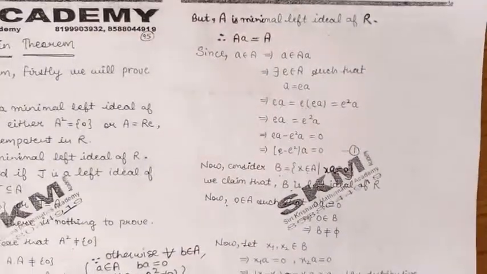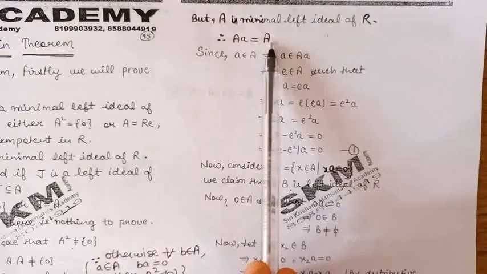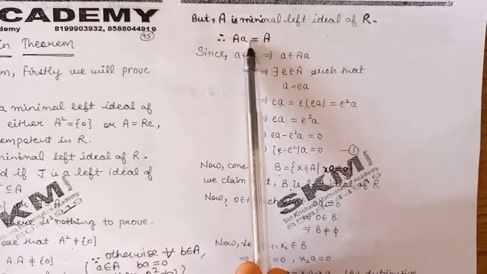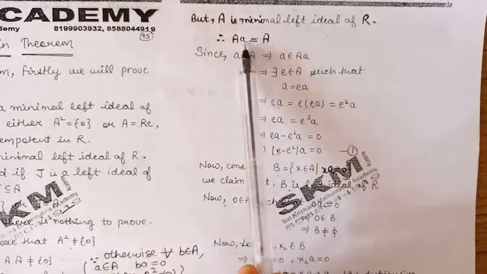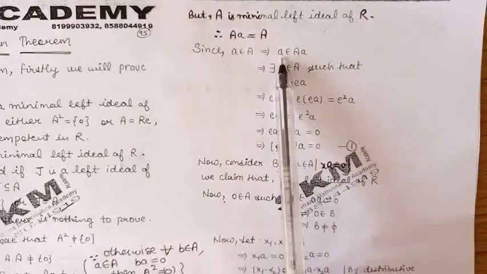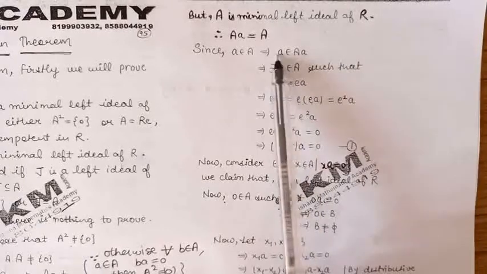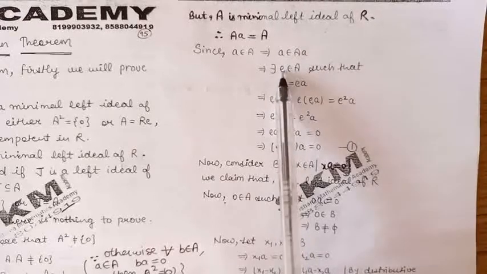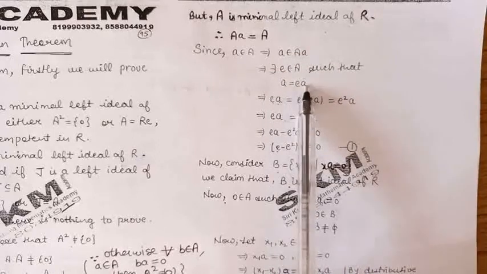Thus we have obtained A into a is the same as A. So we can say that if an element belongs to A, then that will belong to the left ideal A into a. Now a belongs to A, so from here we can say that a belongs to A into a. So what will be the form of this element a? One element from A that we have taken as e. So a can be written as e into a.